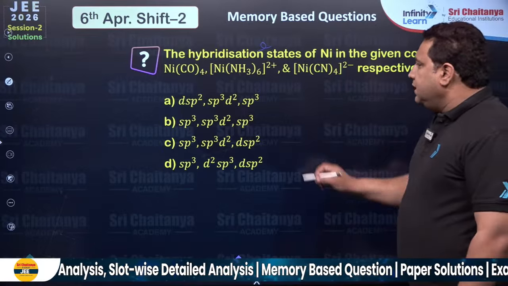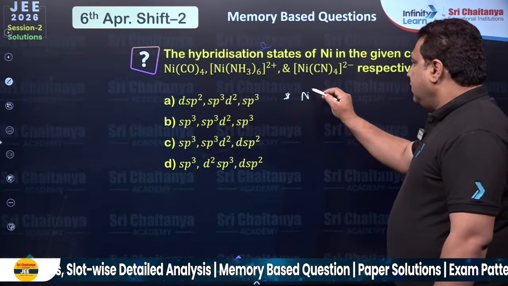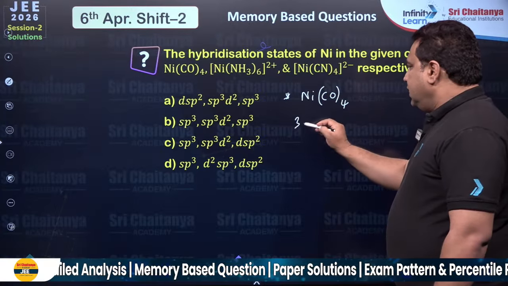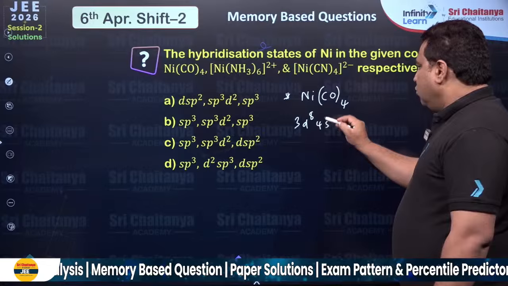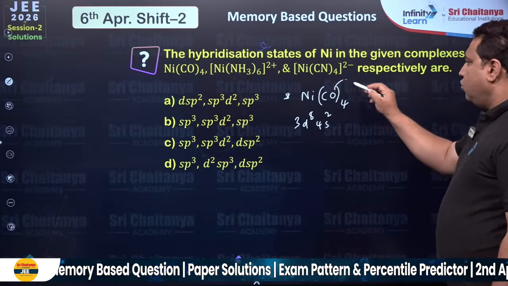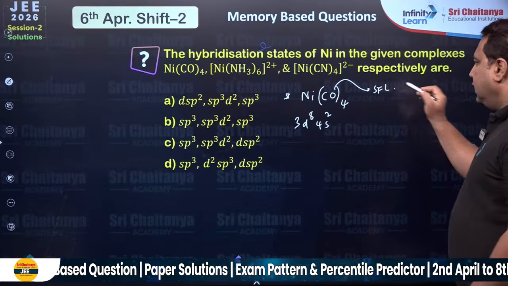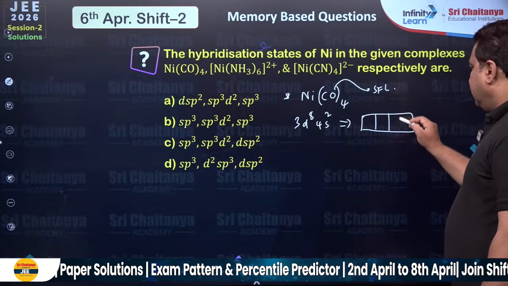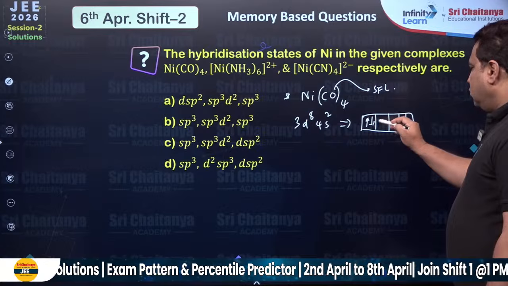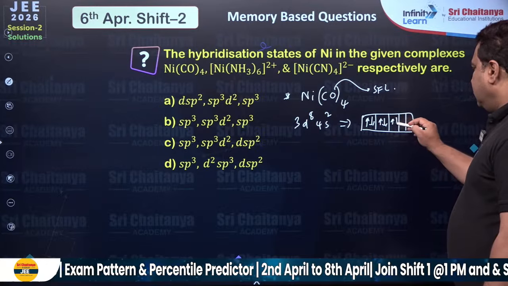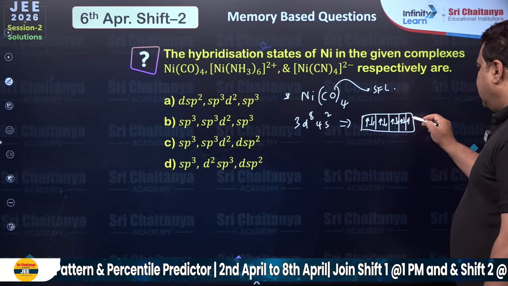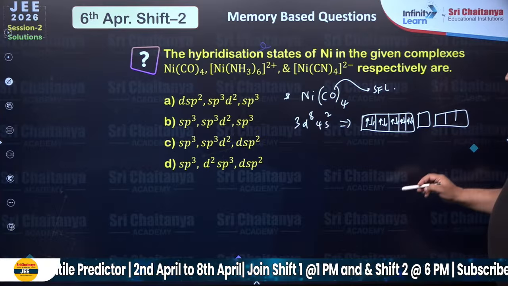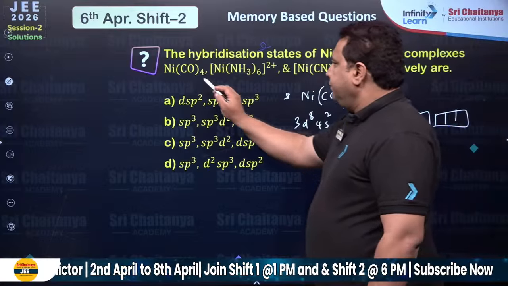So everybody should know nickel tetracarbonyl, Ni(CO)4. This is 3d8 4s2. So this is a strong field ligand, correct? So hence this will be filling the electrons completely. 1, 2, 3, 4, 5, 6, 7, 8, 9, 10. This is 4s and this is 4p. So hence the hybridization of this will be sp3,